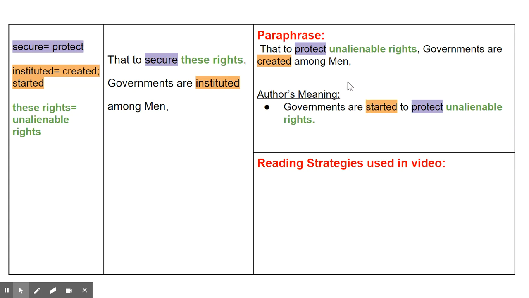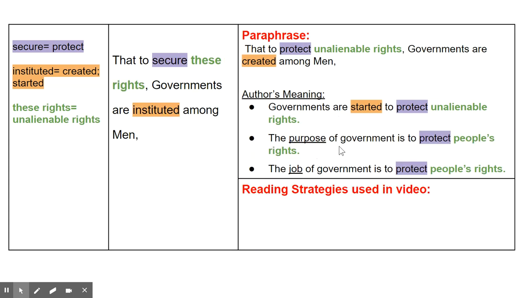So what would be most helpful to students is think of how to say that in a few different ways. So here we have the purpose of government is to protect people's rights. Same thing the first bullet says, it's just a different phrasing. And the job of government is to protect people's rights. So usually when you provide students with all these different types of phrasings that mean the same thing, it helps them process that text. Okay?